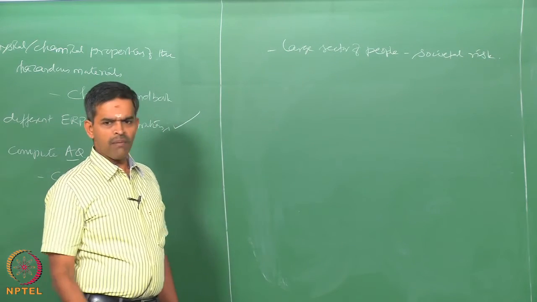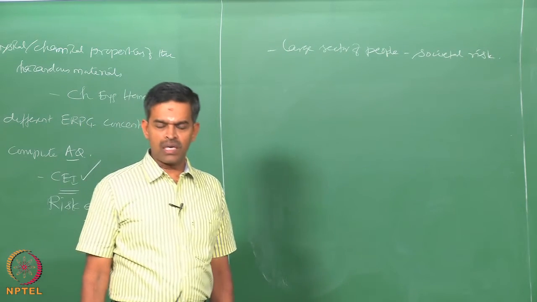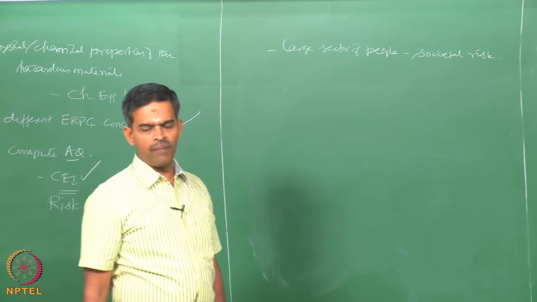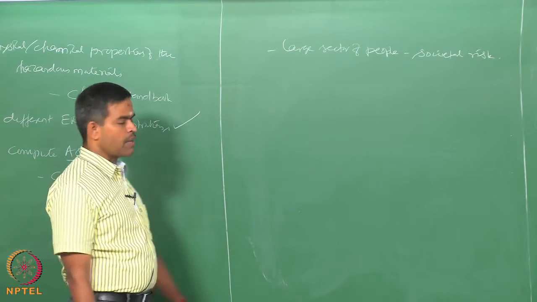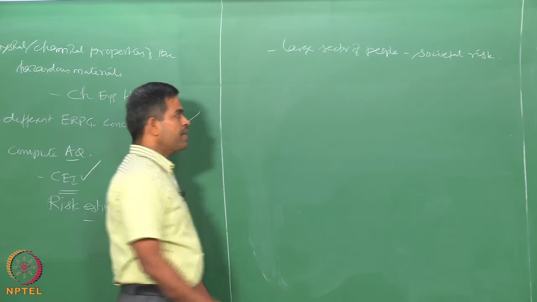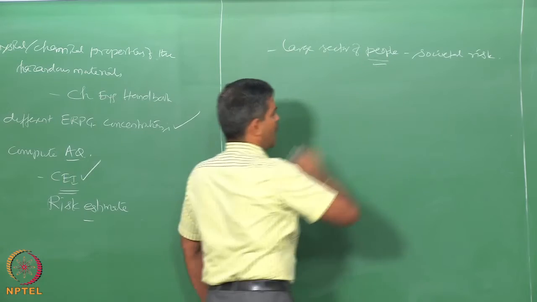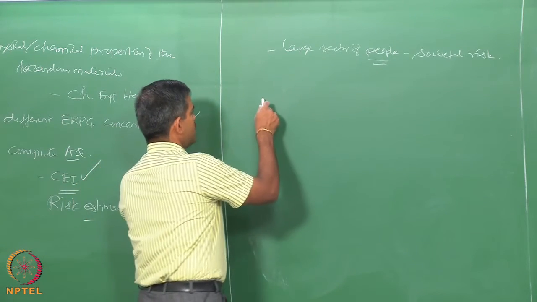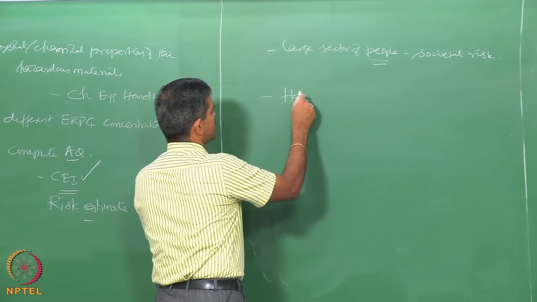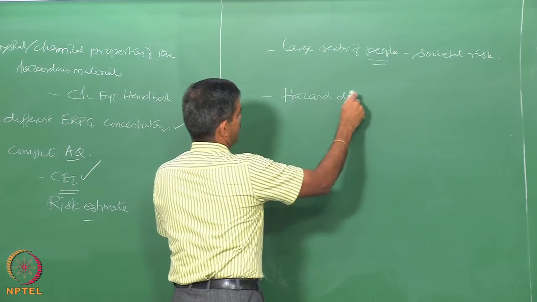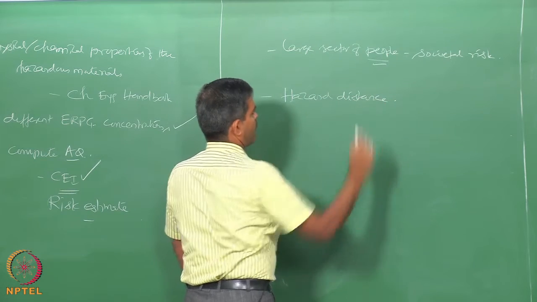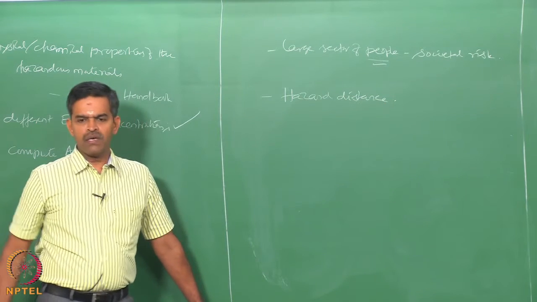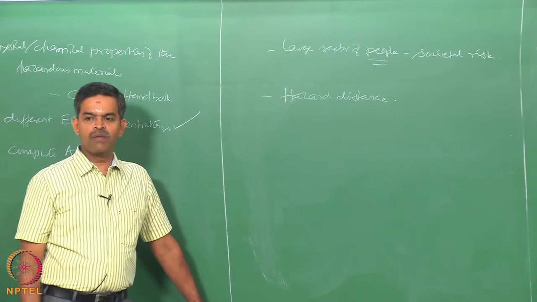So, now to minimize the societal risk which could result from the hazardous chemical exposure, one needs to place these people away from the target source of release. So, then in that case, what would be the hazard distance up to which the chemical released from the source will remain effective.